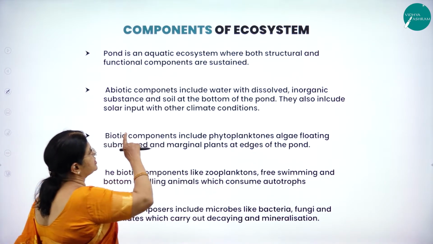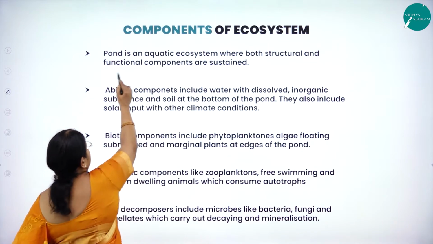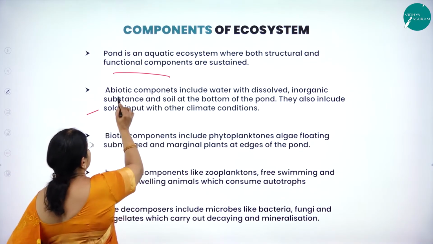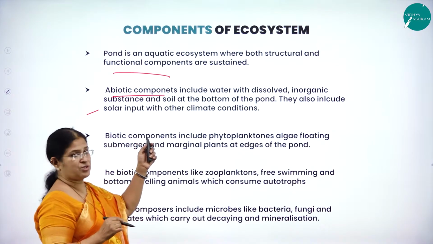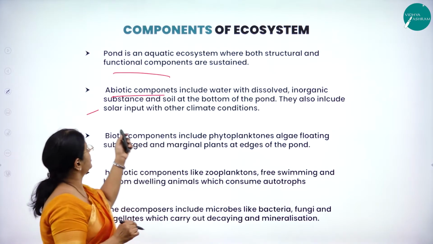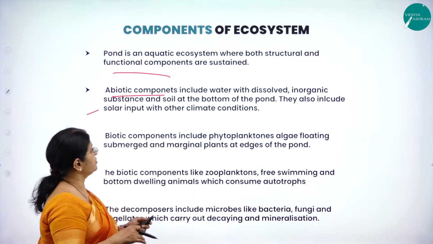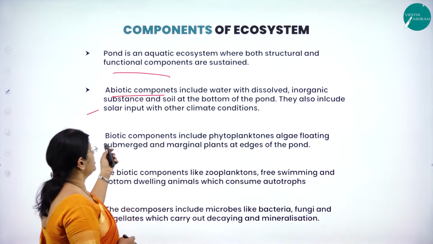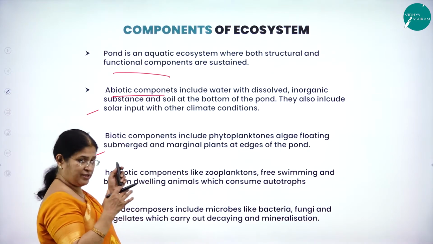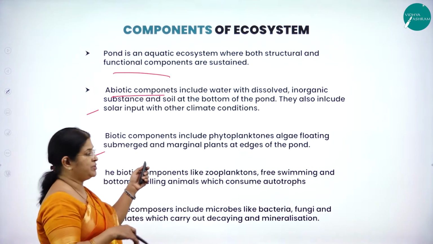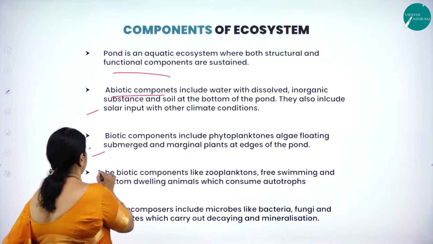Pond is an example for an aquatic ecosystem where both structural and functional components are sustained. The abiotic components include water with dissolved inorganic substances and soil at the bottom of the pond. They also include solar input, that is the sun rays falling on the surface of the water, and other climatic conditions. Biotic components include phytoplanktons like floating algae, submerged algae, and marginal plants found on the edge of the pond.